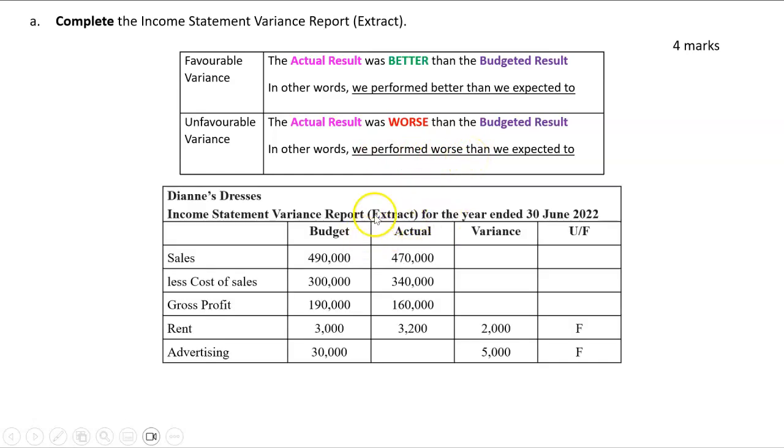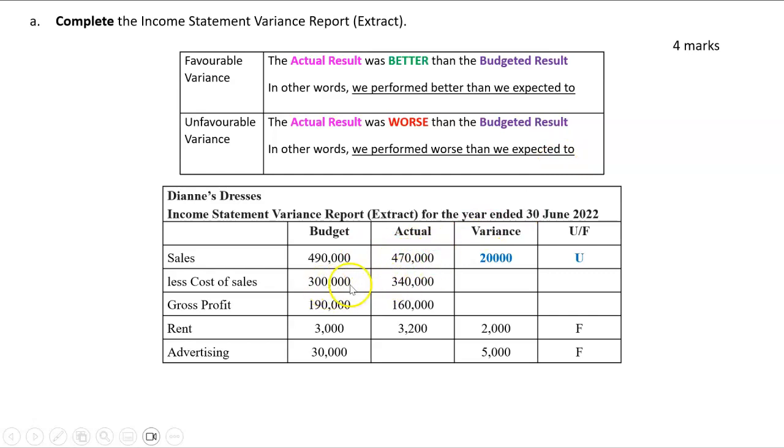And the reason why it's not more than or less than is because for some things you actually want them to be less than you budgeted. So let's have a look and see if we can demonstrate. So we've got sales here. We budgeted or expected to do 490,000. We actually only did 470, so the variance is 20,000. If you put that as a negative 20, as in it was $20,000 less than budgeted, that's okay. That's not important. What's important is you get this letter right here. And you write U for unfavorable because the sales were worse than we expected to achieve. We expected 490, we only did 470.